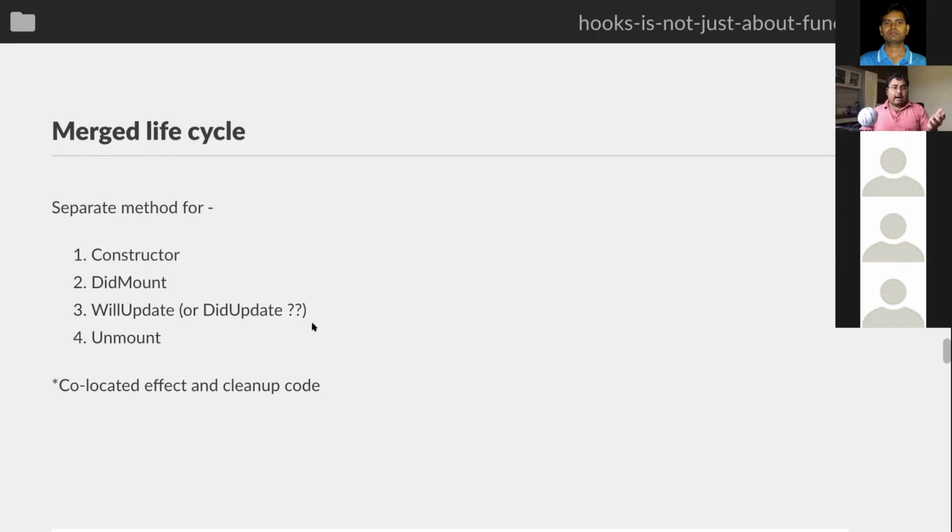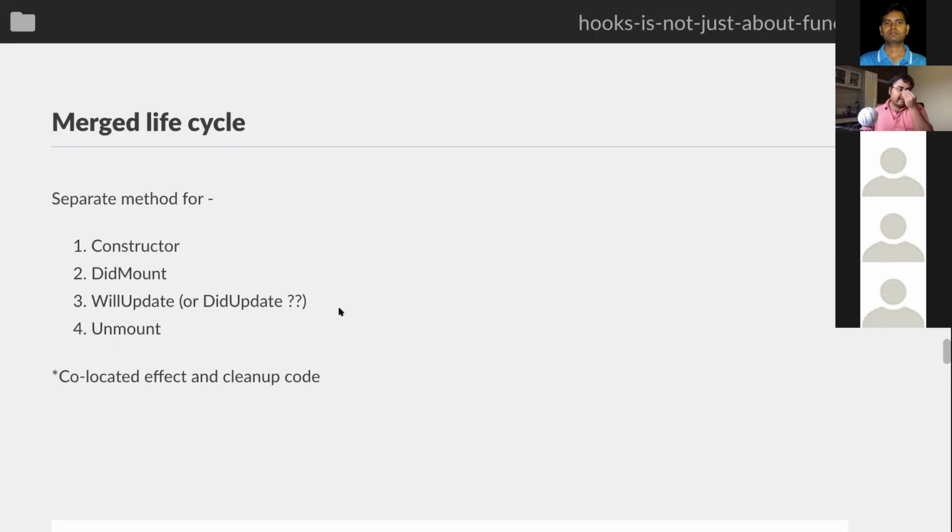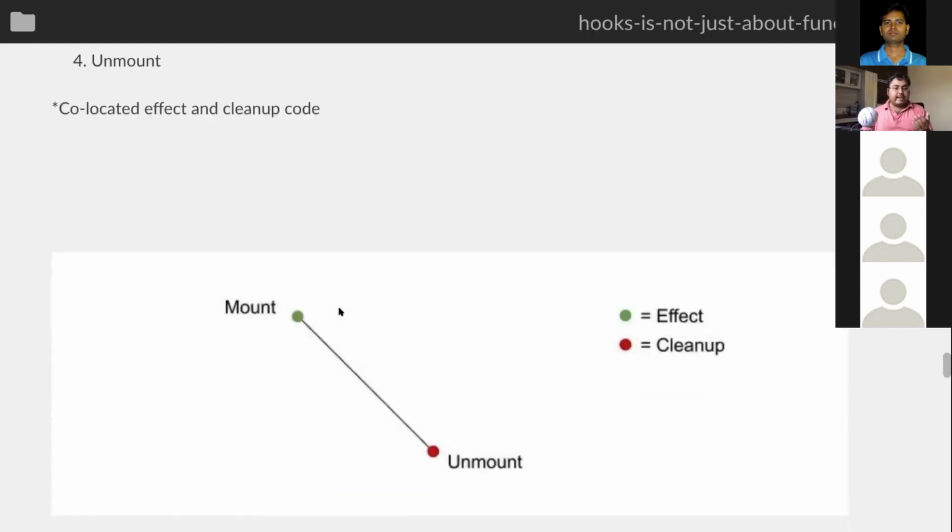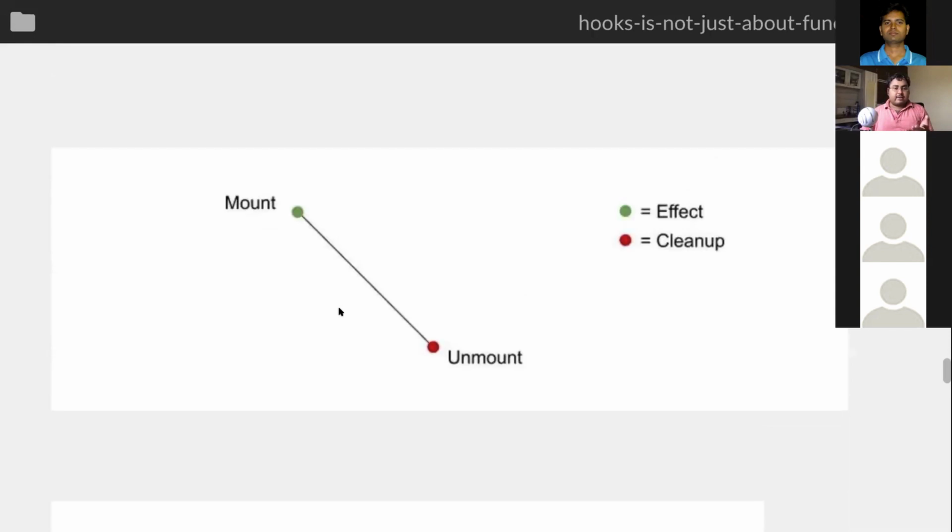Now we all know how useEffect works, so I'm not going to go through what the parts of useEffect are, but what I think is sometimes helpful is this kind of mental model. What I'm trying to show here is that this green thing is your effect, and the red thing is your cleanup.